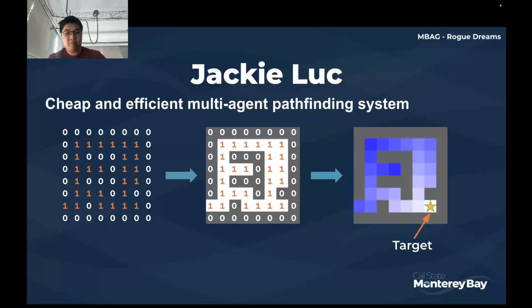What results is a cheap and efficient multi-agent single target pathfinding system where it goes from a single ulong being transited into game space, and then from there that representation of the grid can be used in a multitude of ways. In this current situation, I'm using it as a flood fill, or I'm using a BFS flood fill such that I have distances from a certain target. So any number of agents only work off of a single instance of data of distance from the target.